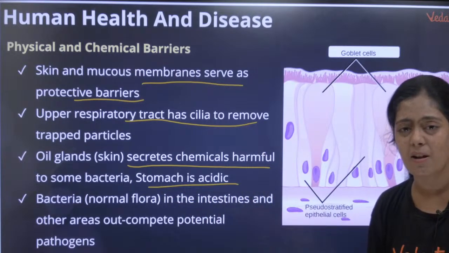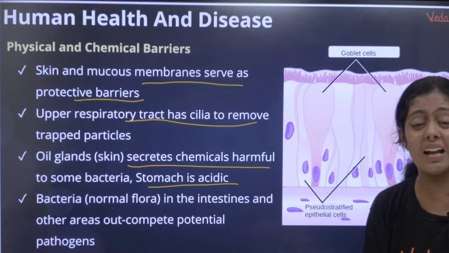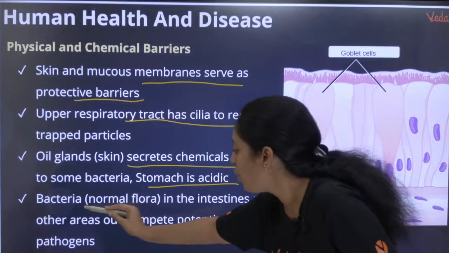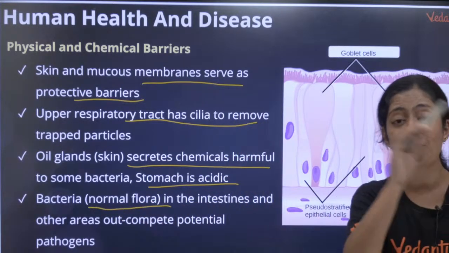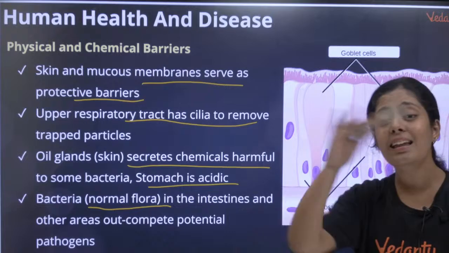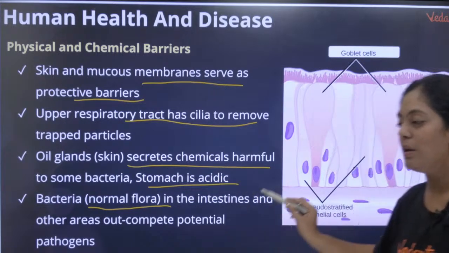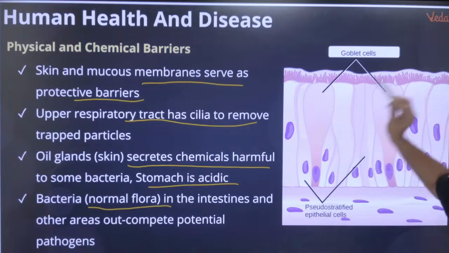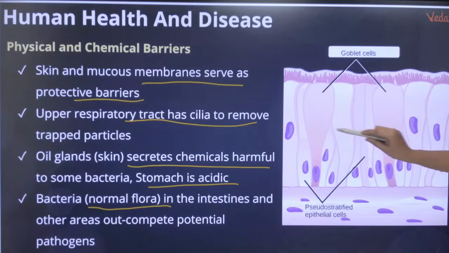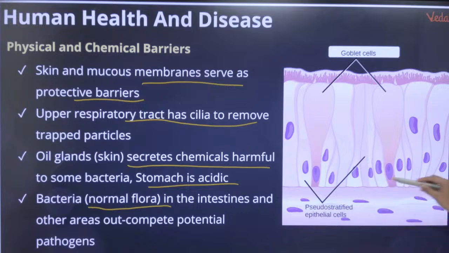Okay, apart from this, guys, in our gut, in our intestine, I have a normal flora, right? I have a microbial flora. I have millions of bacteria living in my intestine. Okay, so those microbial flora also act as a physical barrier. So here you see, they are all goblet cells. They produce mucus. They are ciliated. They are pseudo-stratified epithelial cells.